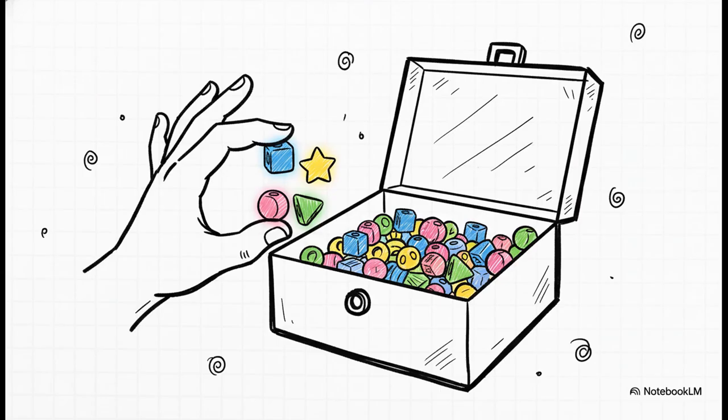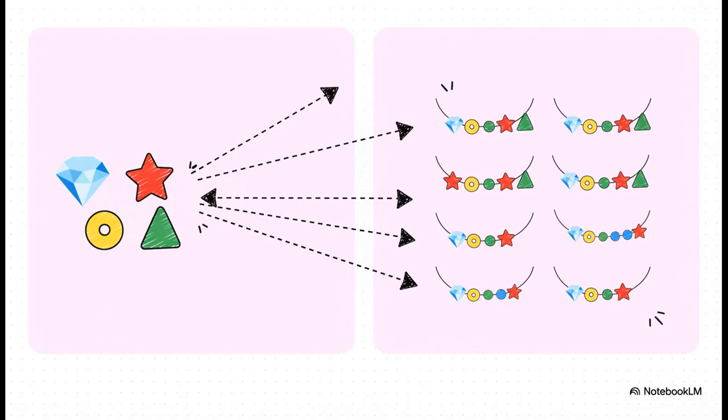Okay, let's make this super concrete so you can really see it. Out of our box of 44, let's just grab 4 sound beads. We'll take the sounds for S, P, O, and T. Now, check this out. On the left, you see our 4 simple beads, but on the right, look what happens when we just rearrange them. We get spot, post, stop, pots, and tops. We're using the exact same elements, but by simply changing the pattern, we create 5 completely different words with 5 completely different meanings. That's the system in action, right there.